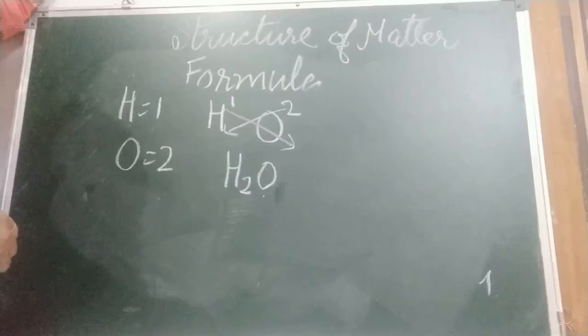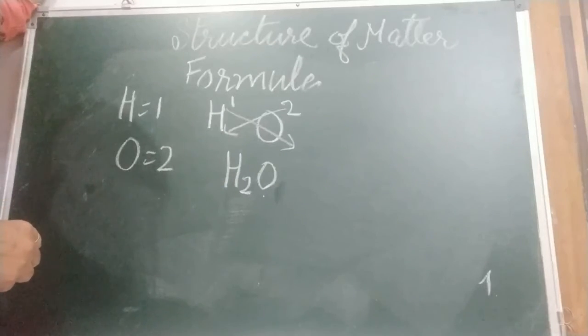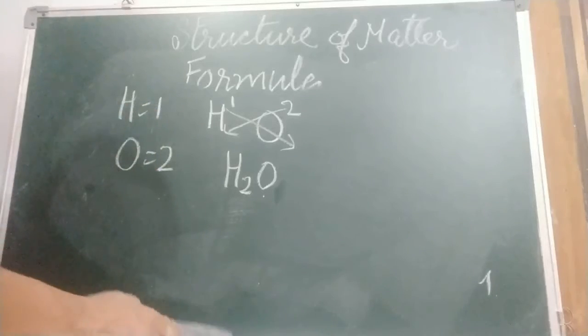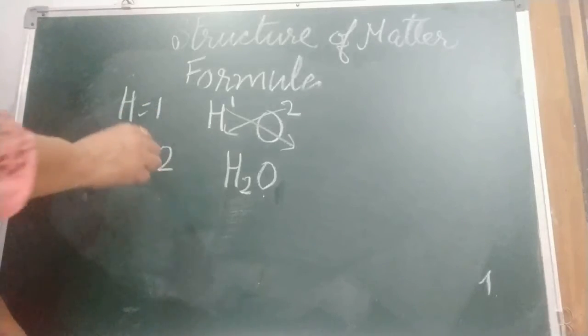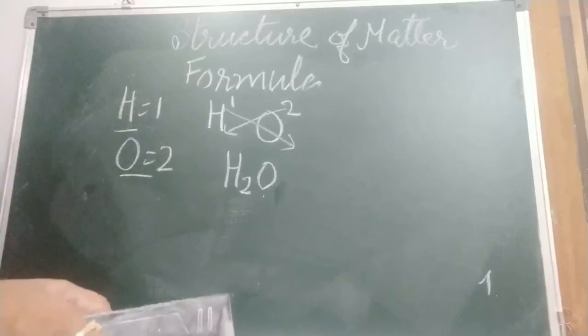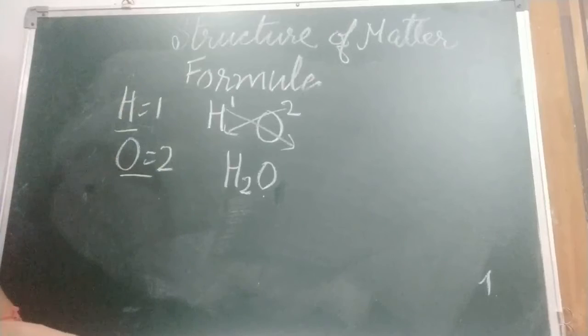Okay. So what are the steps I told you? First, the symbols of the elements or groups it is made up of. Second, the valencies of the elements. First, we are going to write down the elements, like water is made up of hydrogen and oxygen. Second step, their valencies.